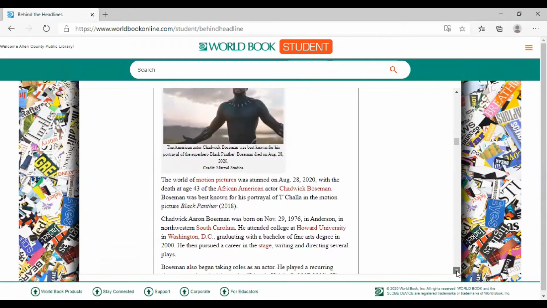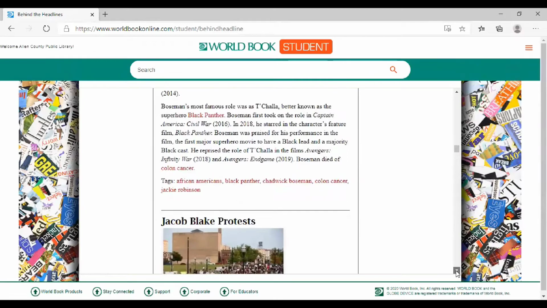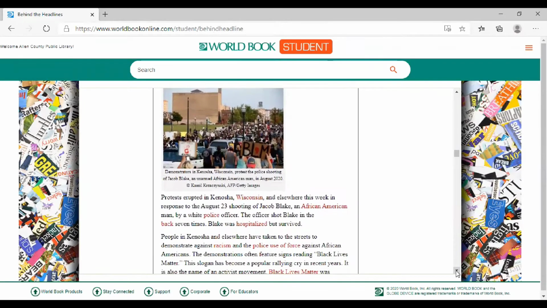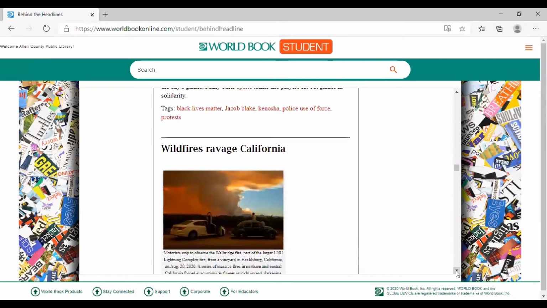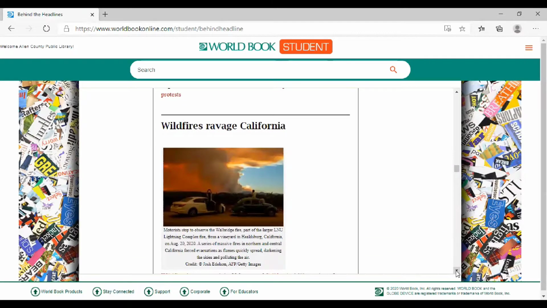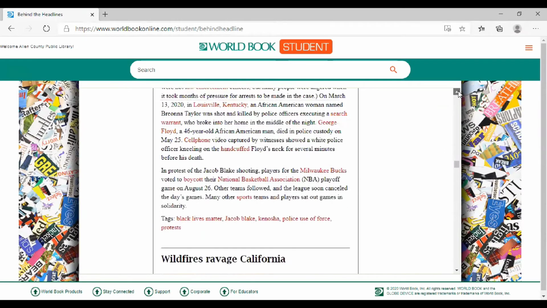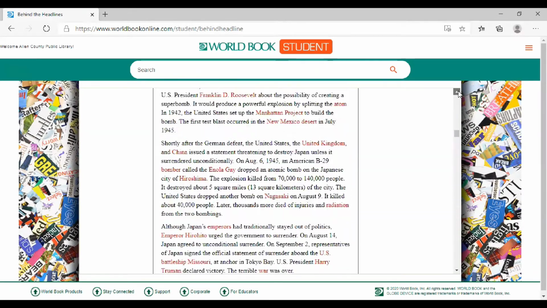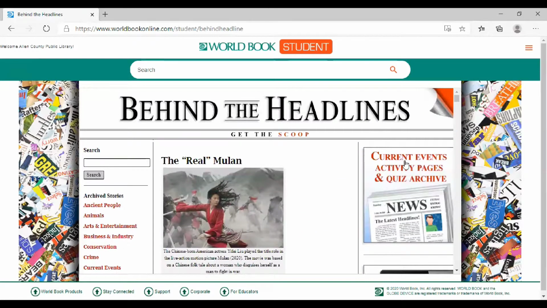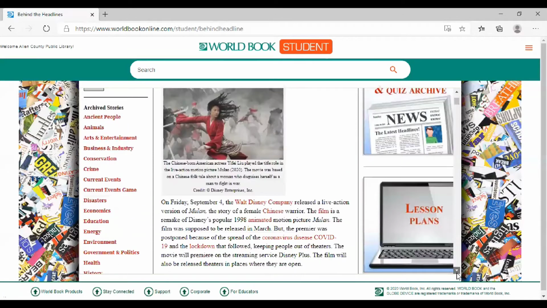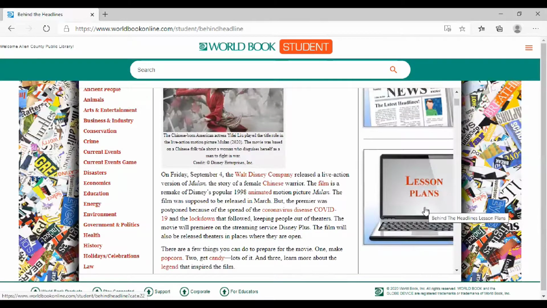And here's one about Chadwick Boseman, the Jacob Blake protest, current events that are happening right now, the wildfires that ravage California. I hope you get the point. A lot of current information here for you to use in your studies and your research. Then they have current activity pages and quizzes, and then lesson plans as well.